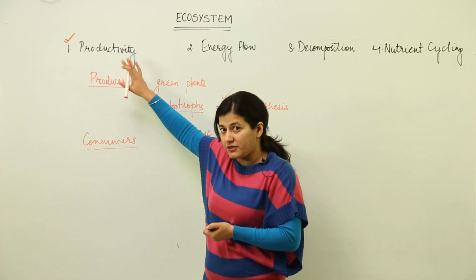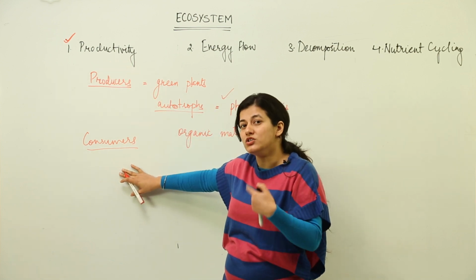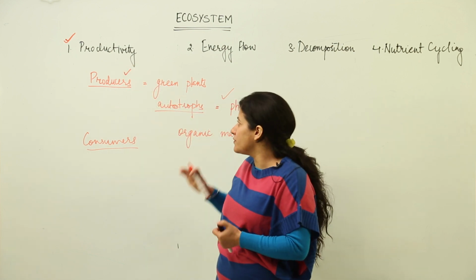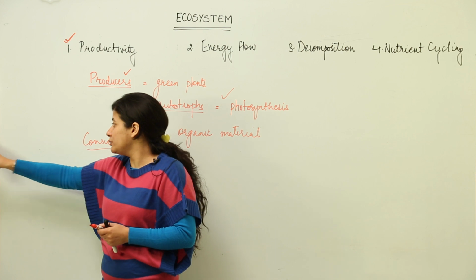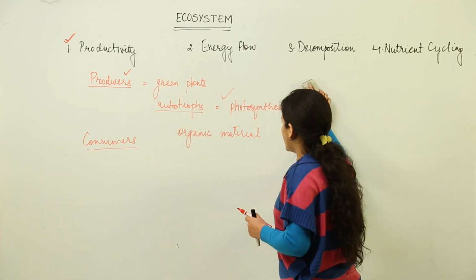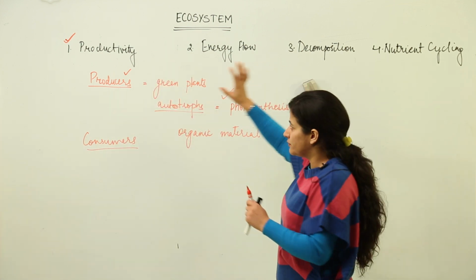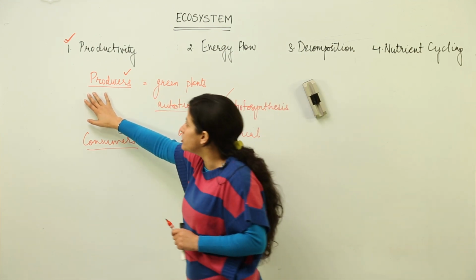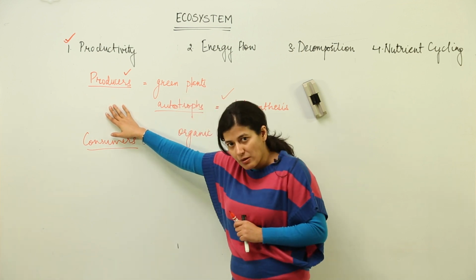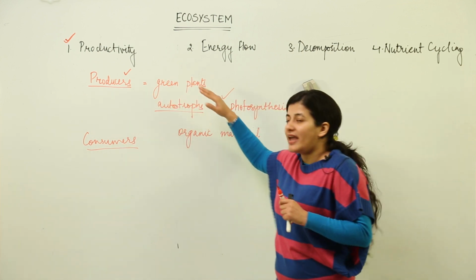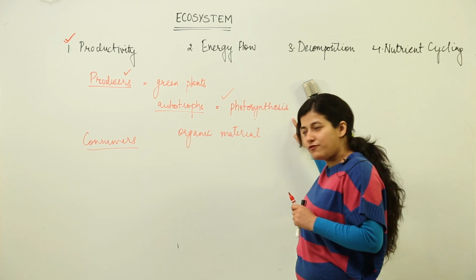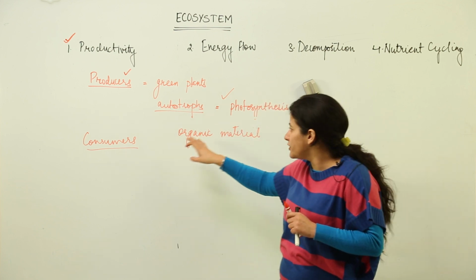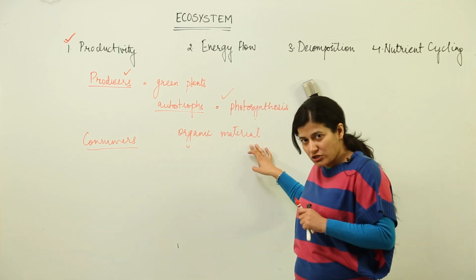Alright, so we will not get to what consumers do and how they obtain energy, because over here we are talking about productivity. Yes, we do discuss what consumers do of this productivity which is done by producers, but that is secondary productivity. What we are going to deal with over here is how many types of productivities are there. Is it clear that the productivity is done by producers? I am going to repeat it again. It would be done by producers. Producers are a biotic component which produce their own food by the process of photosynthesis, which is nothing but trapping the solar energy for the production of organic material, which happens to be glucose.